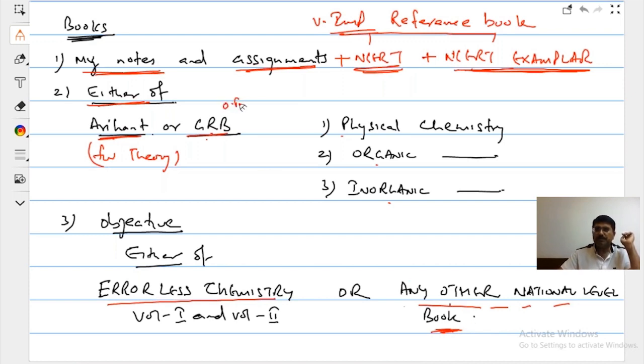GRB is Dr. O.P. Tandon only. GRP is Dr. O.P. Tandon only. Any other national level book which your school or institute must have prescribed to you, you can use it. Apart from that,